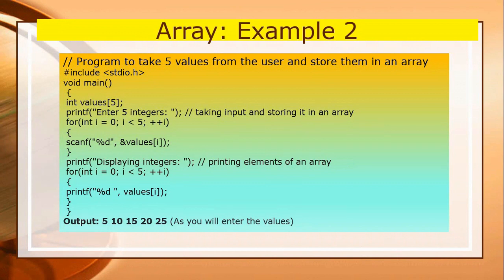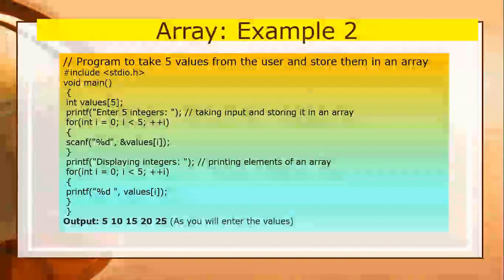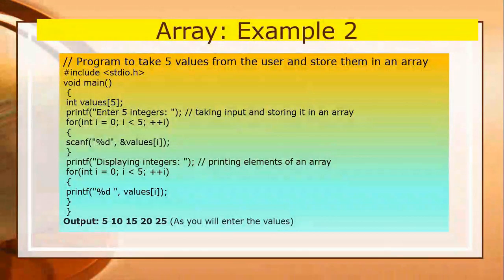Whatever values you enter from the keyboard, I have taken here the values 5, 10, 15, 20, 25. Whatever values you enter from the keyboard will be stored in consecutive form in memory, and whenever you print the values, you also have to use the for loop.